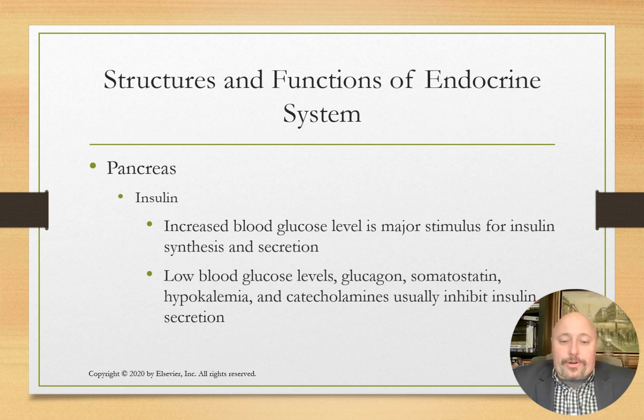Increased blood glucose level is a major stimulus for insulin synthesis and secretion. Low blood glucose levels, glucagon, somatostatin, hypokalemia, and catecholamines usually inhibit insulin secretion.